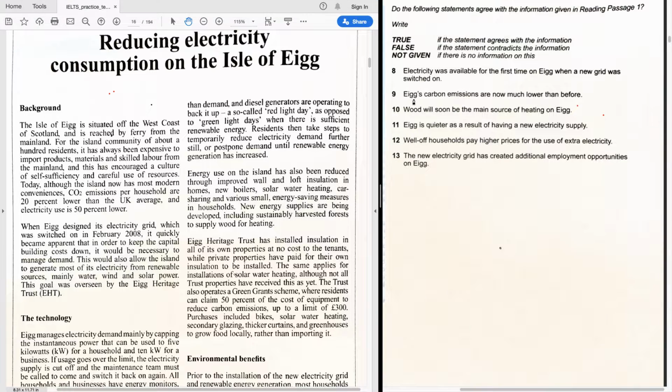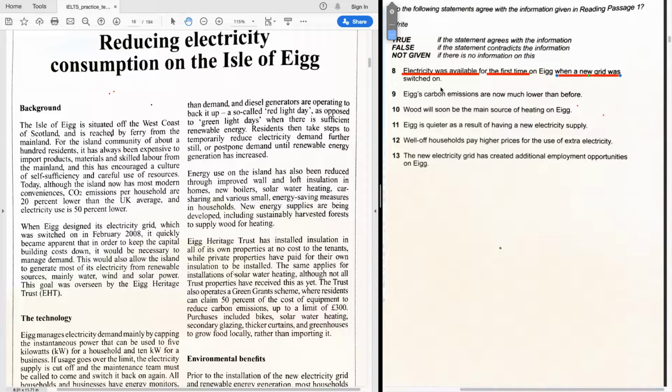I'm going to use my highlighter. Okay, electricity was available for the first time on EEG when a new grid was switched on. So let's highlight everything that makes sense for us. Electricity was available, and this is the key piece here. For the first time, when a new grid was switched on. Okay, that's what it is.